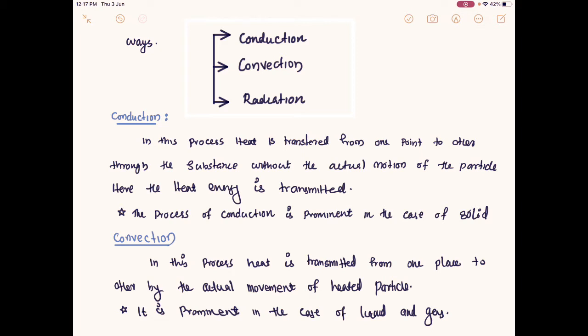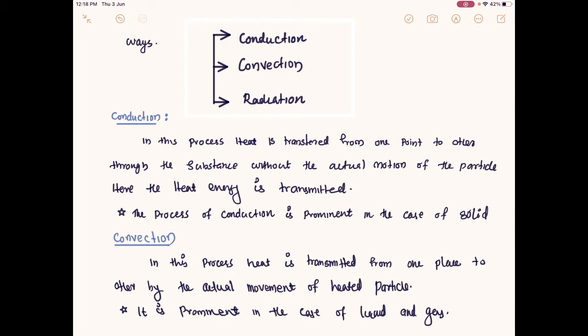These particles get higher kinetic energy. This kinetic energy is transferred from that particle to the nearest particle, and then the second nearest particle also starts vibrating and gets higher kinetic energy, and in such a way this higher amount of kinetic energy is transferred from one point to another. So the heat is transferring from one point to another through the substance. Here there is no actual movement of the particles. Such a process is called conduction.